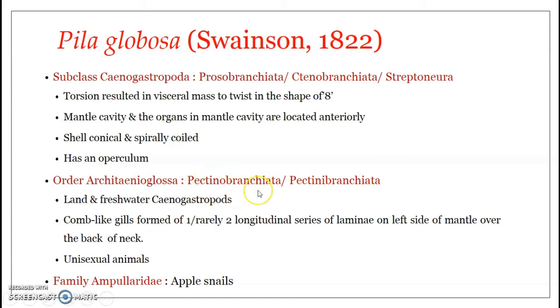It includes land and freshwater cenogastropods, and the unique feature is the comb-like gills formed of one, or rarely two, longitudinal series of gill laminae on the left side of the mantle over the back of the neck region.